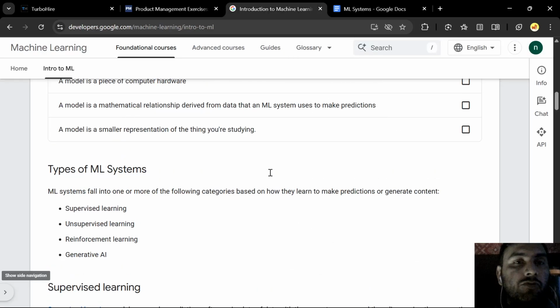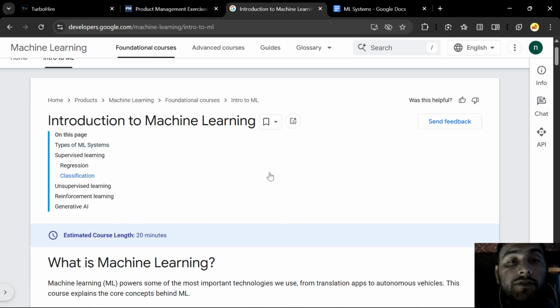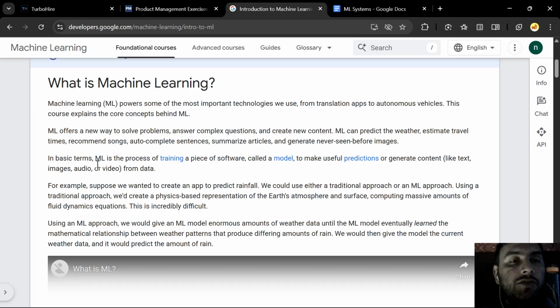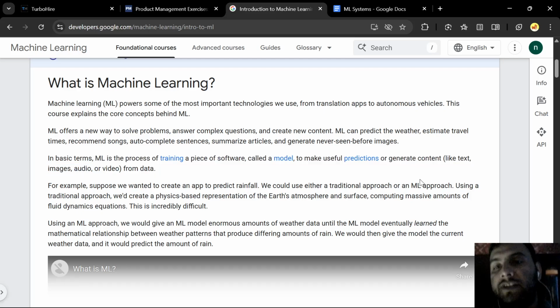So it describes machine learning as a system, part of a process of training a piece of software called a model to make a useful prediction. In general, machine learning is in most cases used for prediction, and content generation has been added after the LLMs that we have seen, ChatGPT and everything.